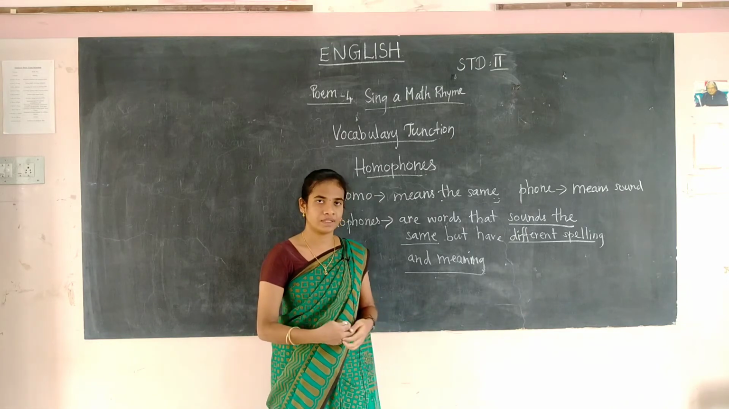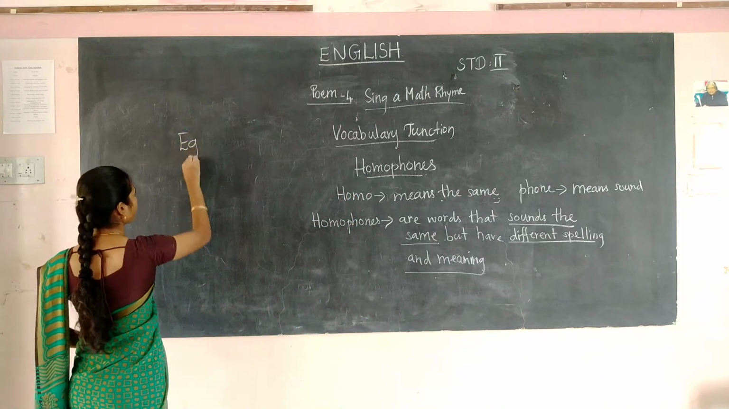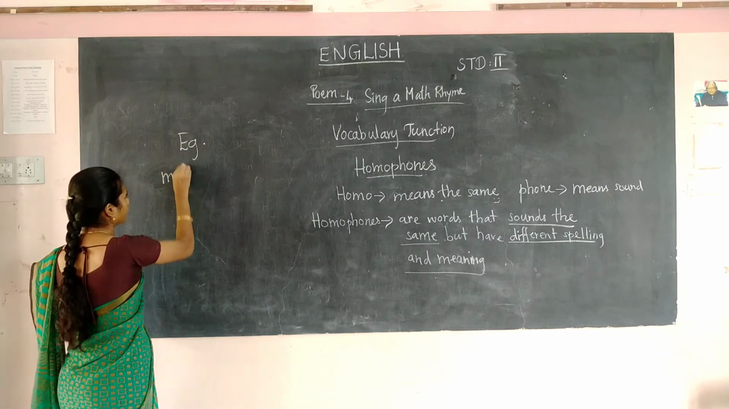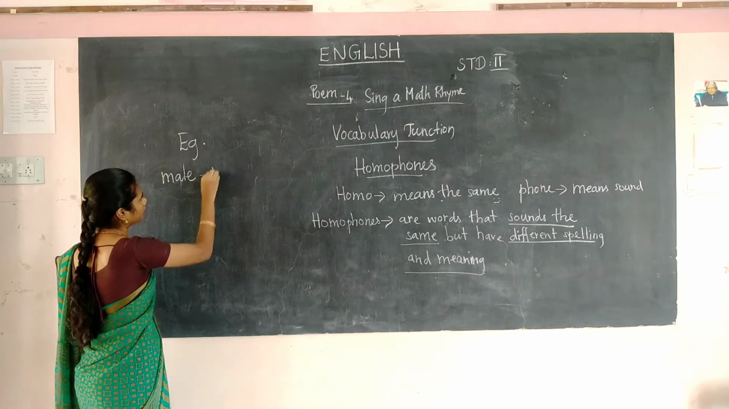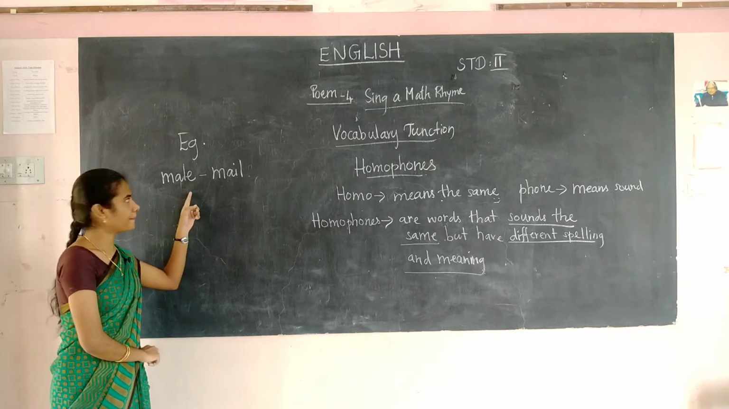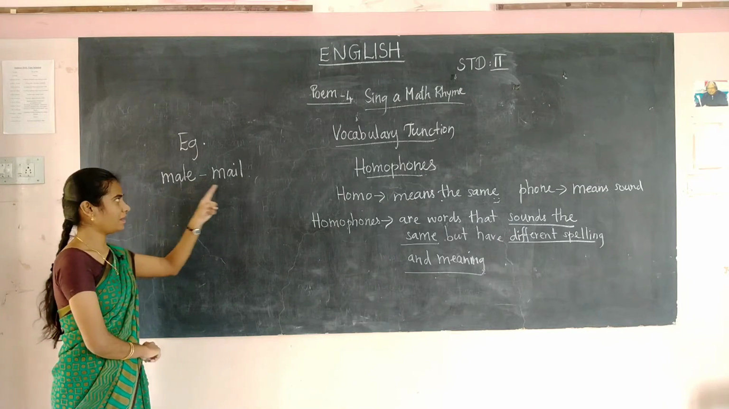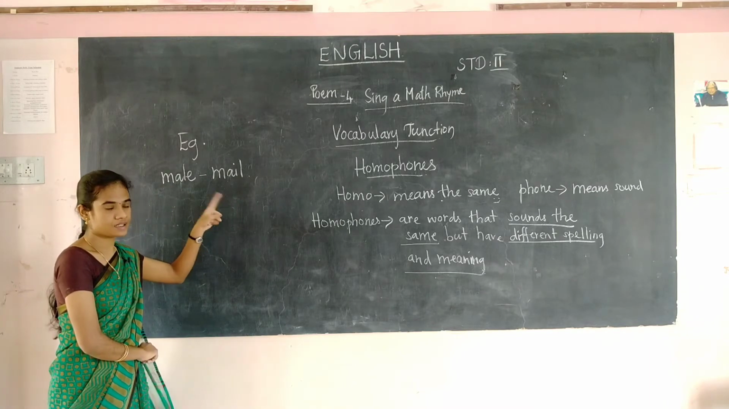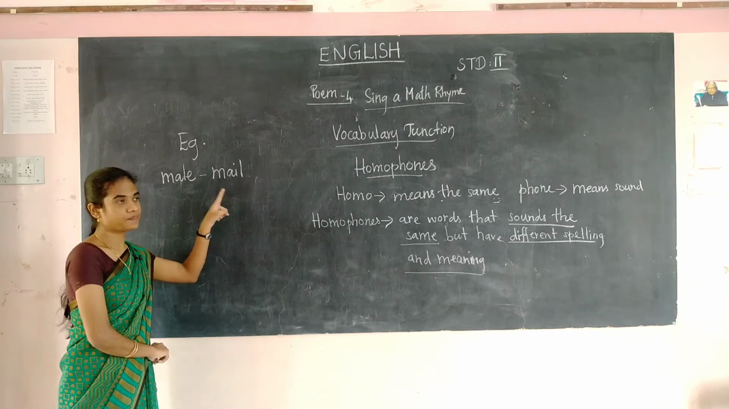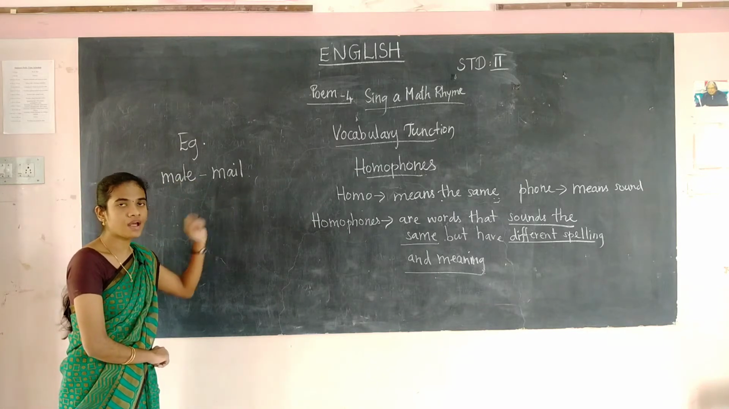Let me explain with an example. Examples of homophones are male and mail. What is mail? Mail means you having a Gmail, you will say. So this male and mail sound the same, they are pronounced the same but they have different spelling. The spelling is different and the meaning is also different.